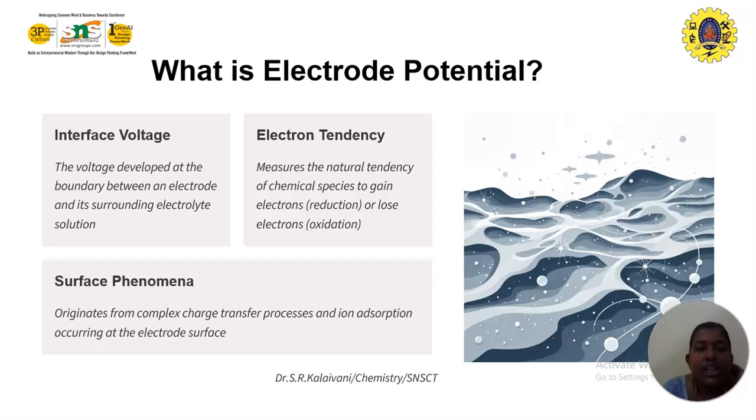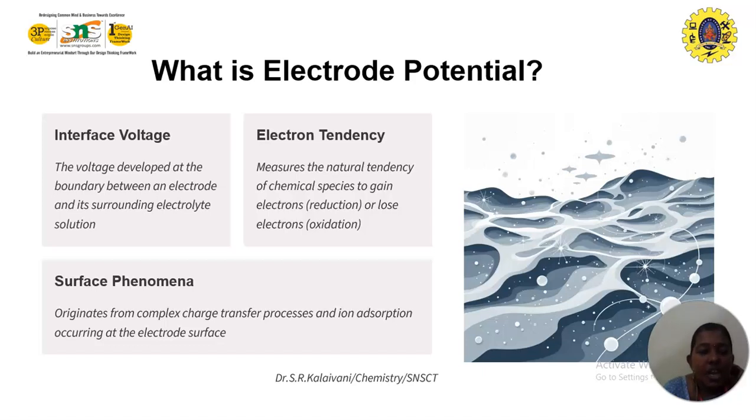The next one is electrode potential. What is meant by electrode potential? Generally, metal consists of metal ions and valence electrons. When a metal is placed in a solution of its own salt, oxidation or reduction occurs due to the movement of ions and electrons. The voltage developed at the boundary between an electrode and its surrounding electrolyte solution. Then electron tendency measures the natural tendency of chemical species to gain electrons or lose electrons. That means reduction and oxidation.